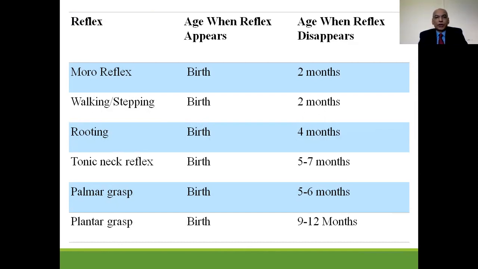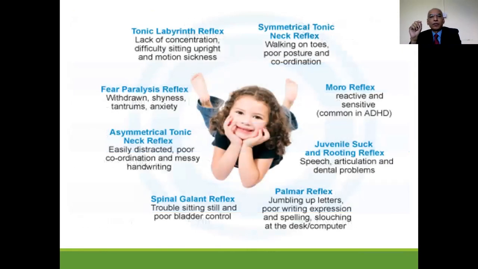Tonic neck reflex appears at birth and should disappear by the age of 5 to 7 months. Palmar grasp appears at birth and should disappear by the age of 5 to 6 months. Plantar grasp appears at birth and should disappear by the age of 9 to 12 months, or 1 year of age. If these reflexes persist in later life, in short, we have summarized the following things will appear.